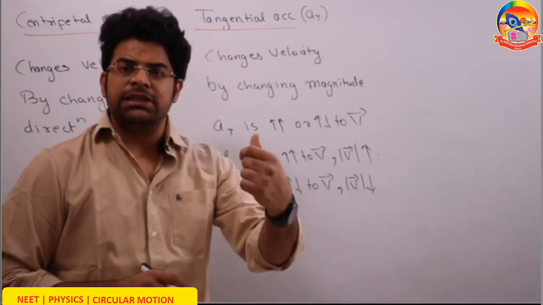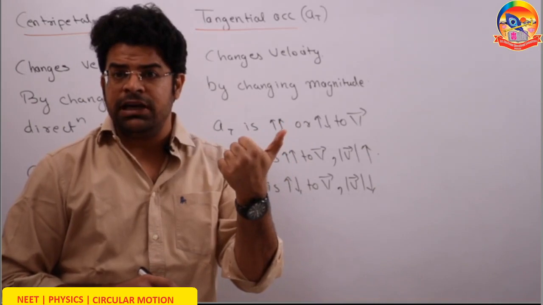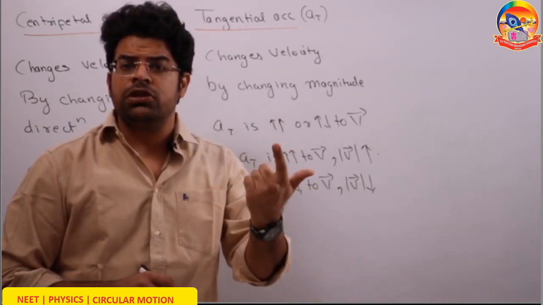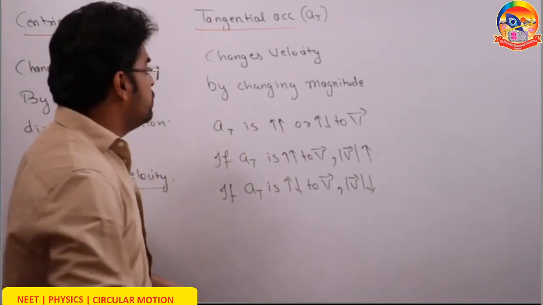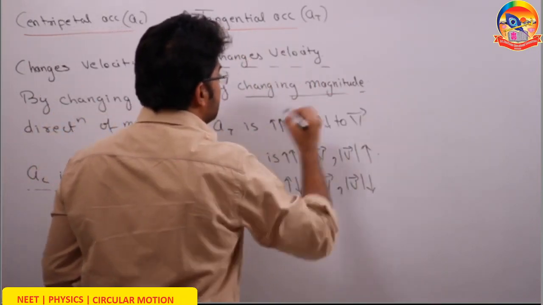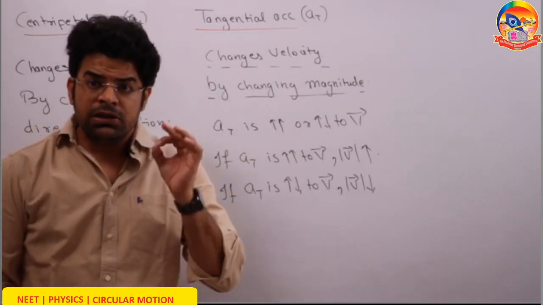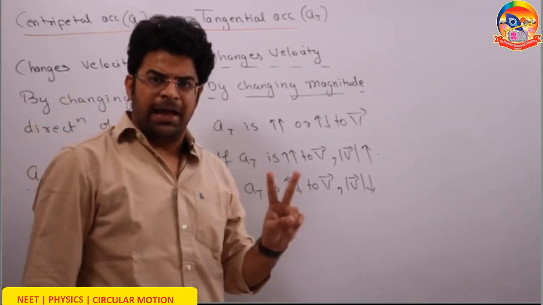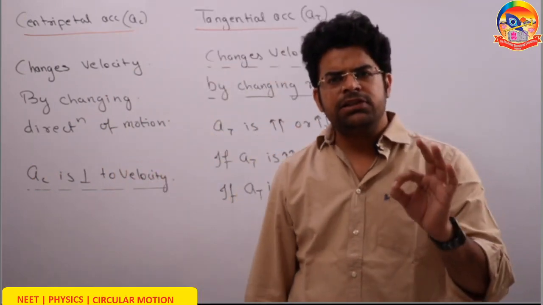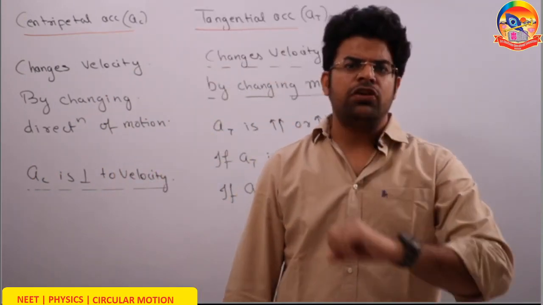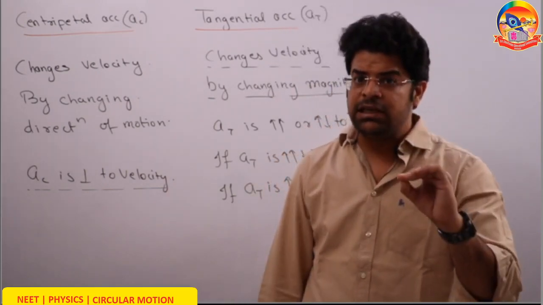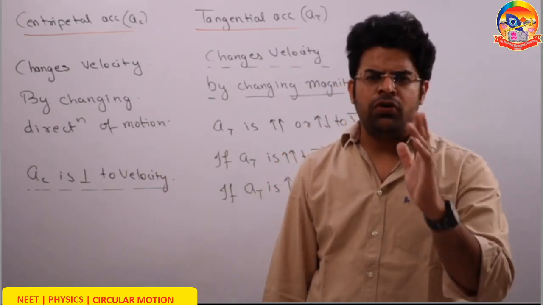So who changes the speed? When I say velocity, it has magnitude, it has direction. Centripetal acceleration changes the direction of motion. So who changes the magnitude? So tangential acceleration is the one which changes the velocity by changing its magnitude. So we have got two types of acceleration: tangential acceleration, centripetal acceleration. Centripetal acceleration changes the velocity by changing the direction of motion. Tangential acceleration changes the velocity by changing the speed, the magnitude of velocity.